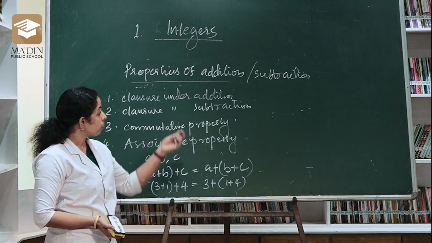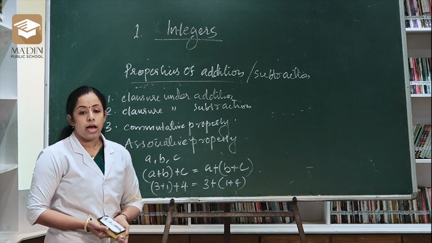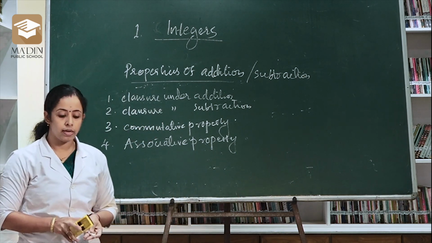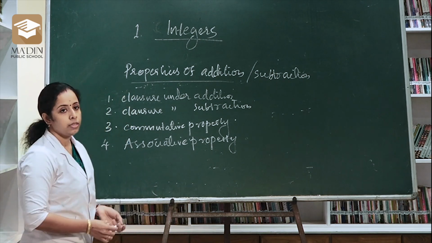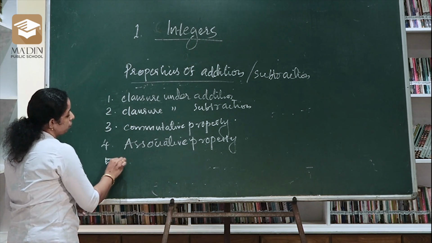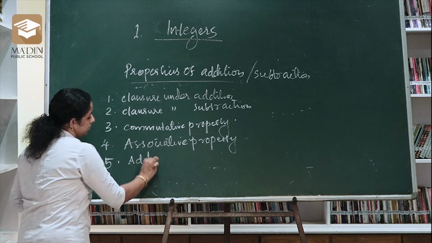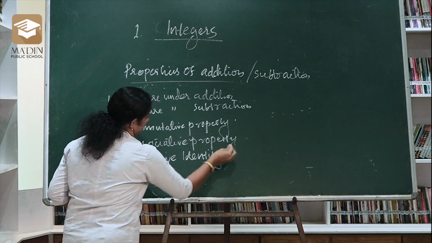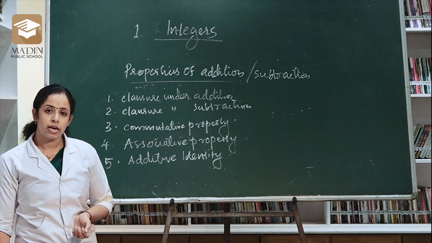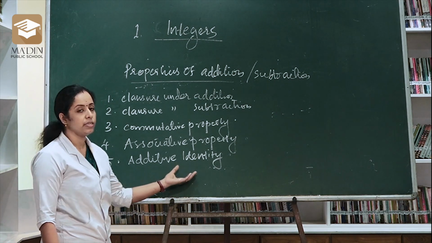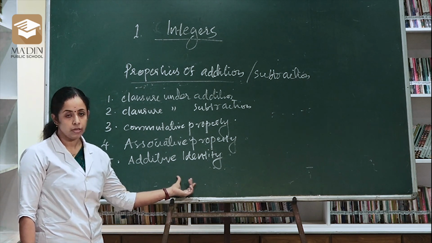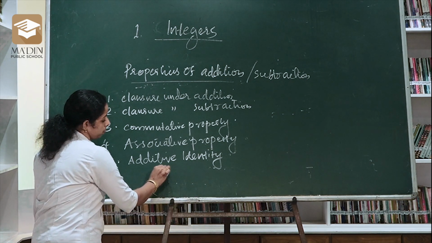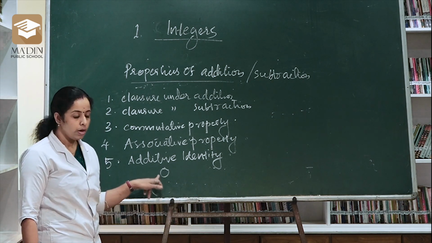Our last property regarding addition and subtraction is additive identity. There are 5 properties in the case of addition and subtraction of integers. This is the 5th property, additive identity. Which number do we consider as the additive identity? What do we mean by identity? Same copy, right? So the additive identity is the number 0.